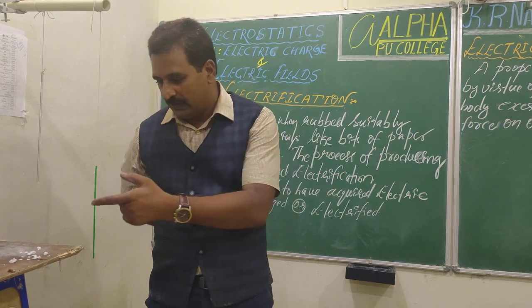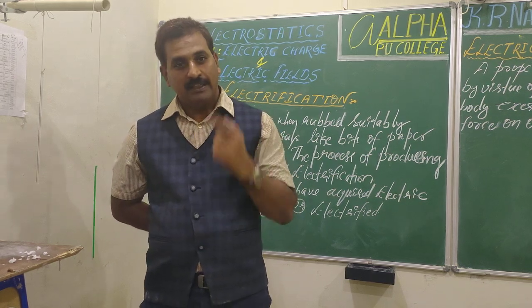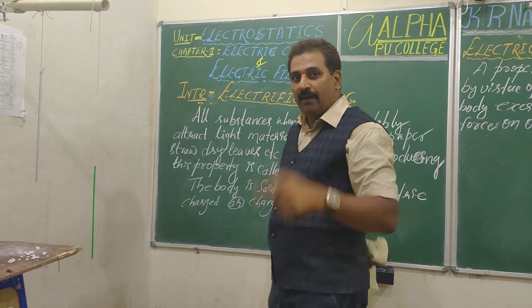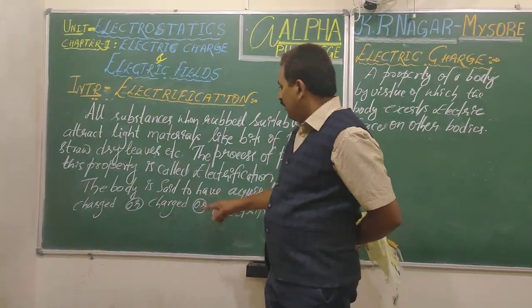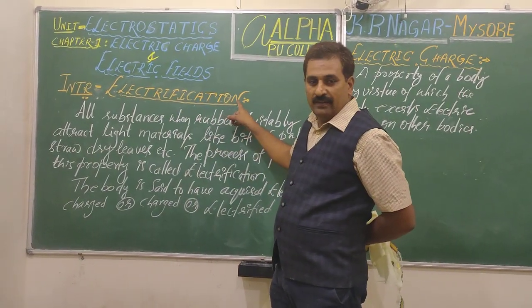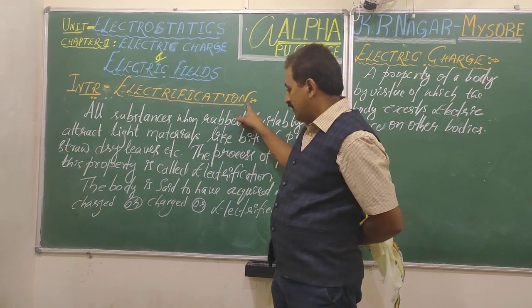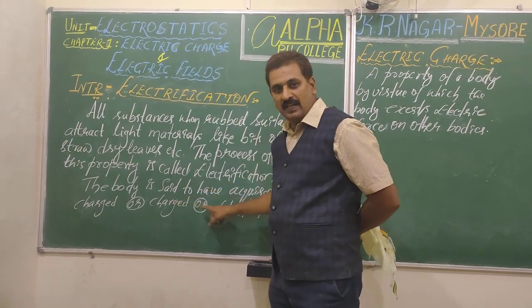Right? That's what you saw here. This property acquired by the body is called electrification. Electrification. The body is said to be charged.